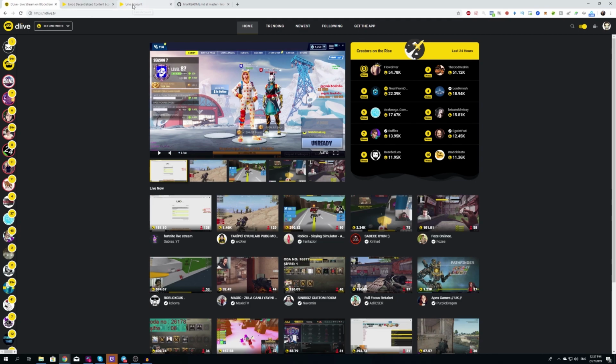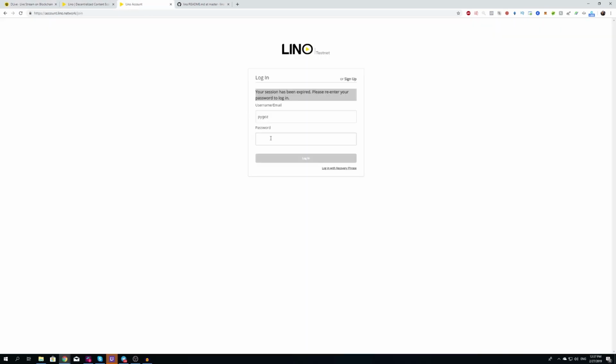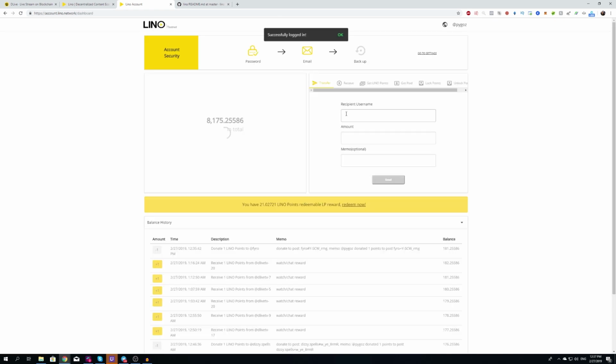All right, so the Lino blockchain. I'm just going to quickly log in here to show you guys. This is the Lino dashboard. You can see all my Lino. My locked points is 7,994, so it was the 7,888 plus the little bit that I had left. I locked them all in. So why do I do this? Because every day I get a staking reward. It's a proof of stake cryptocurrency.